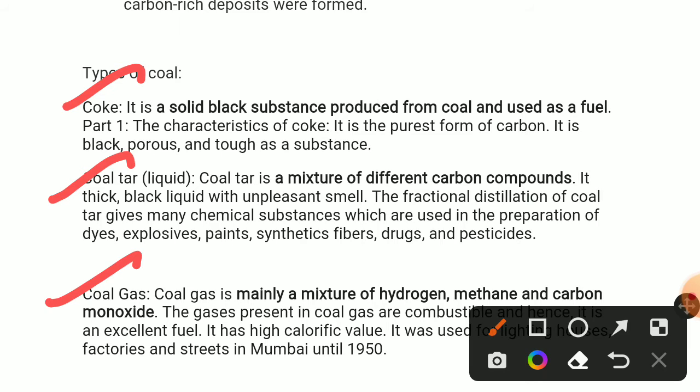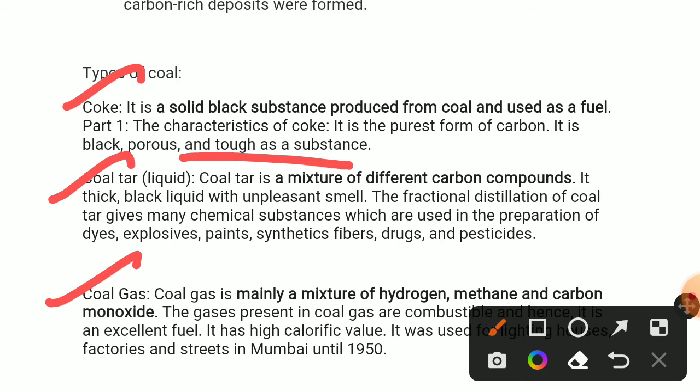The characteristics of coke: it is the purest form of carbon. It is black, porous, and tough. Fuel means used to burn and used for various activities.